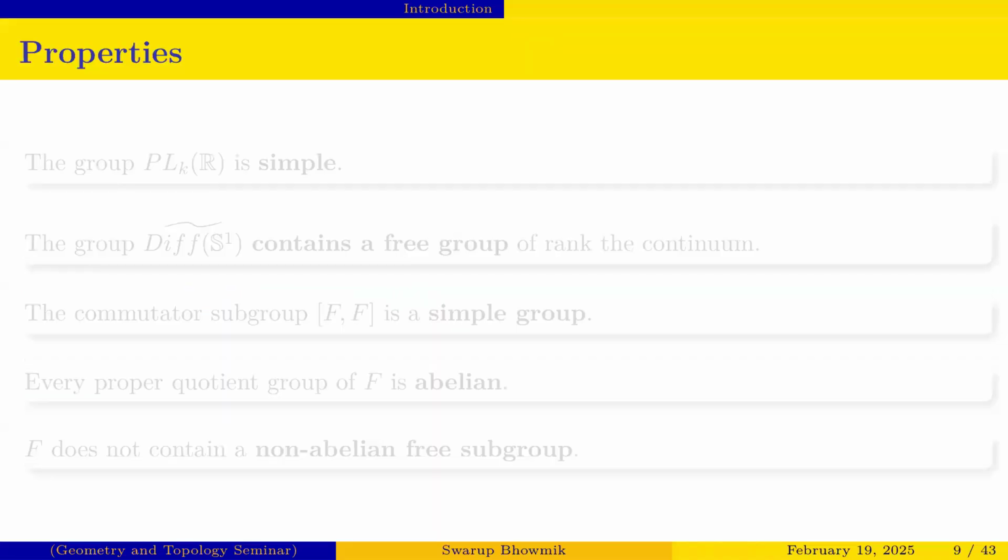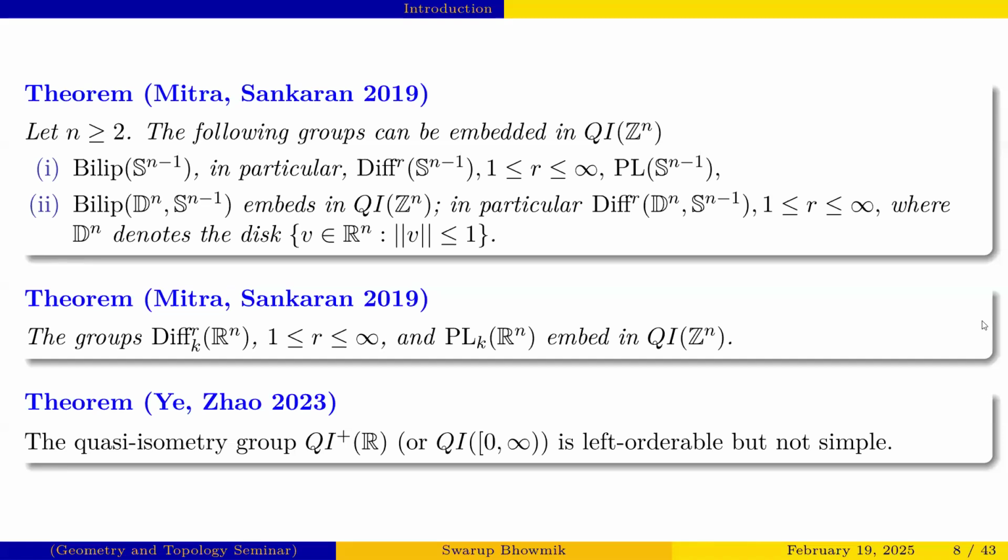So now we go to some properties of that group. Can you go back to the previous page? Yes. So here, you don't really mean bilipschitz from Dn to Sn-1, right? Because they are not bilipschitz. Bilipschitz of Dn, Sn-1. Yeah. So there's the first theorem, there's the second part. There's bilipschitz Dn Sn-1. Do you just mean Lipschitz maps?